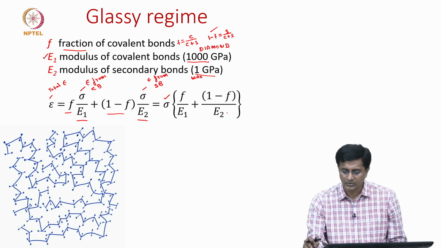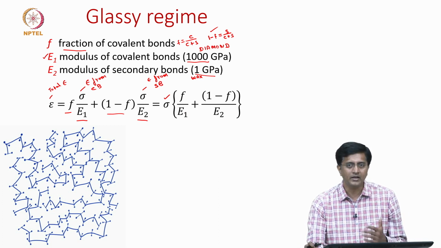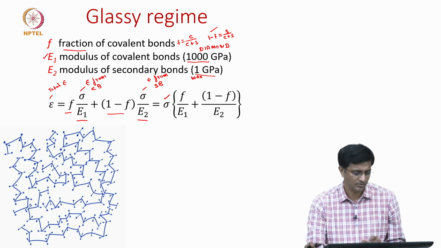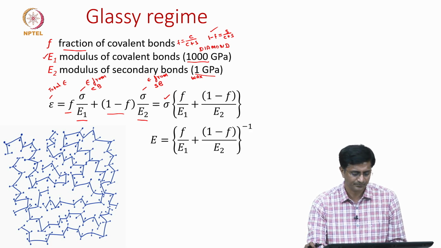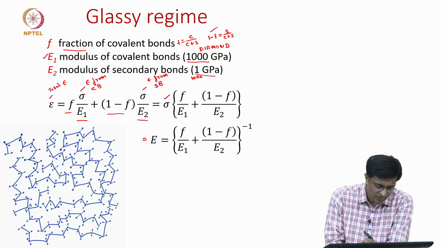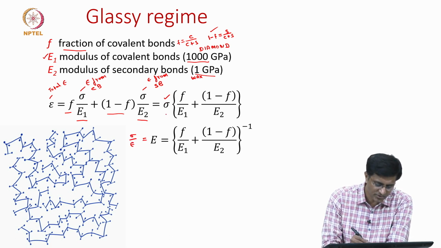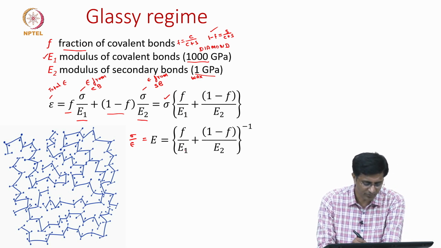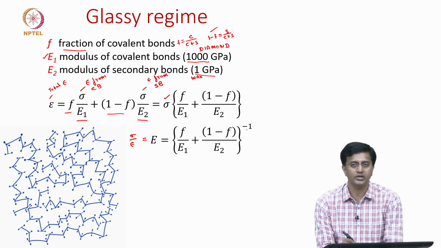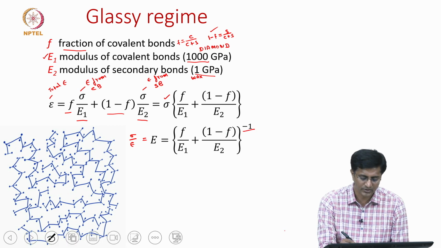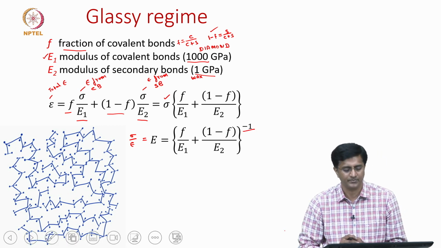Okay. From this, can I now estimate what is the modulus of this polymer? Yes, because modulus is simply the ratio of stress by strain. So the modulus is simply stress by strain. The ratio of stress by strain is nothing but the inverse of this component. So we have F by E1 plus 1 minus F by E2 in the inverse. Please note that we have an inverse here, and then it makes sense.